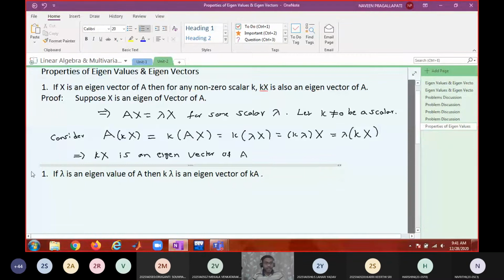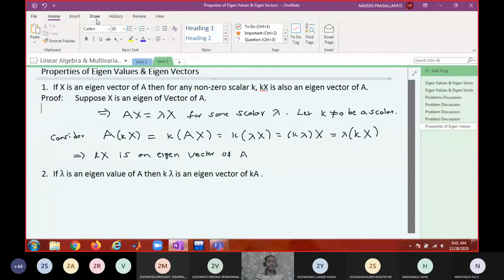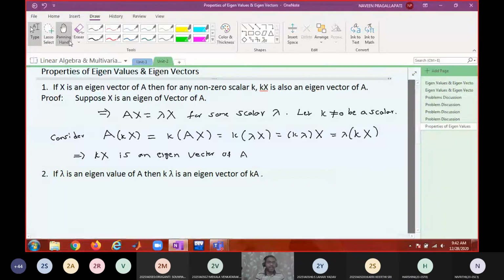Similarly, we'll prove another one. So how do you prove it? Same as whatever I did earlier, in a similar way, you try to prove it. How do you start? Suppose lambda is an eigenvalue of A. What I said: whatever is given in the statement, you have to start with it.